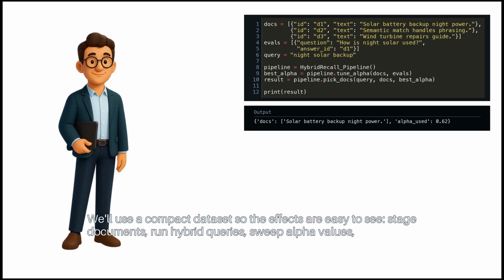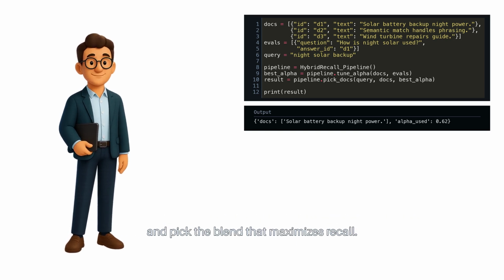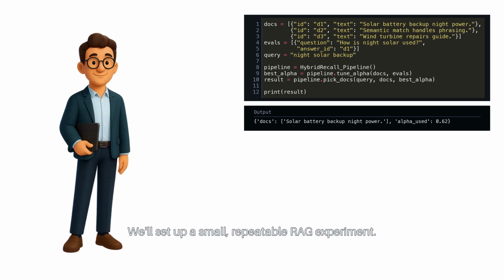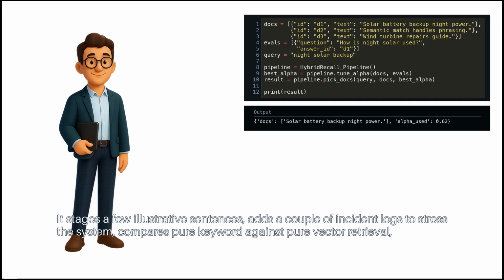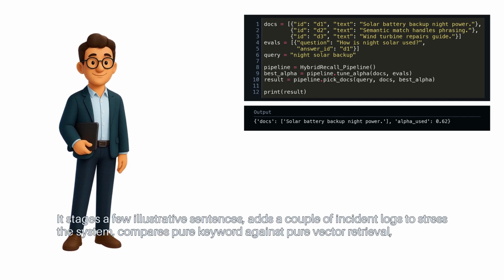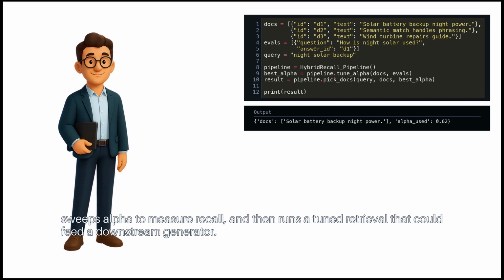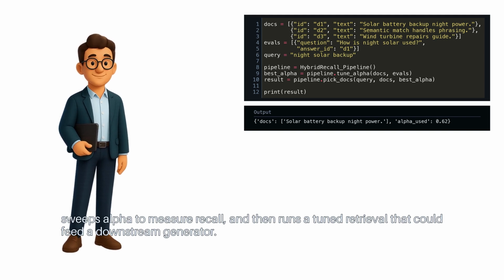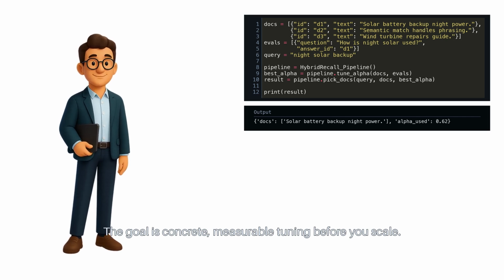We'll use a compact dataset so the effects are easy to see. Stage documents, run hybrid queries, sweep alpha values, and pick the blend that maximizes recall. We'll set up a small, repeatable RAG experiment. It stages a few illustrative sentences, adds a couple of incident logs to stress the system, compares pure keyword against pure vector retrieval, sweeps alpha to measure recall, and then runs a tuned retrieval that could feed a downstream generator. The goal is concrete, measurable tuning before you scale.